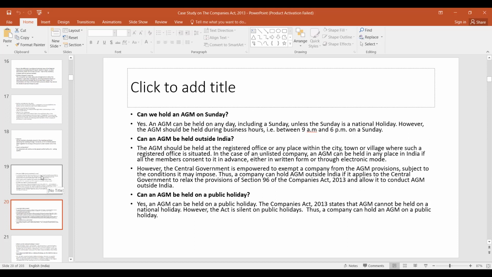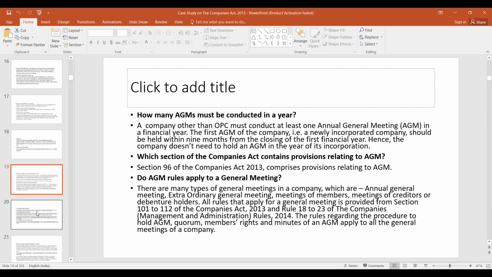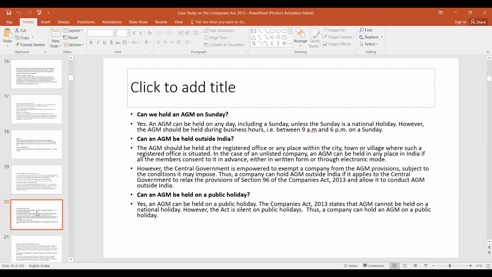Now, can we hold an AGM on a Sunday? Yes. An AGM can be held on any day, including a Sunday, unless the Sunday is a national holiday. So only on national holidays you cannot hold an AGM. Otherwise, you can do an AGM. However, the AGM should be held during business hours, that is, between 9 a.m. and 6 p.m.